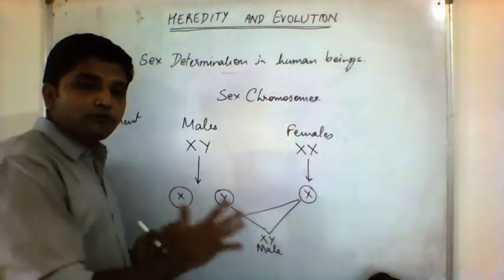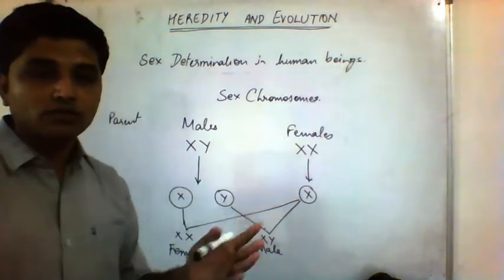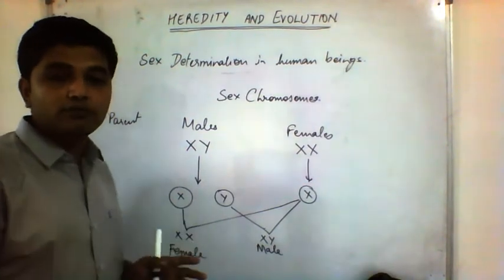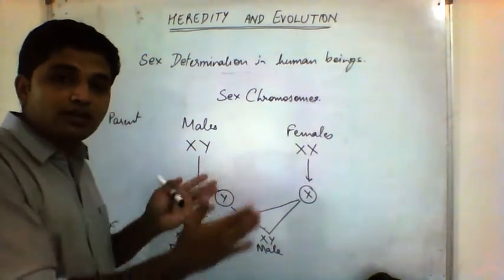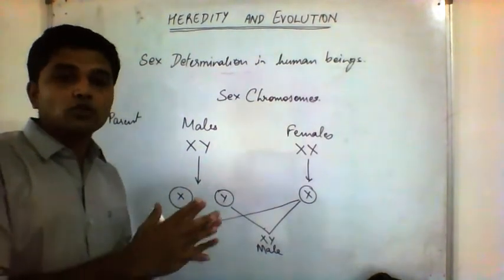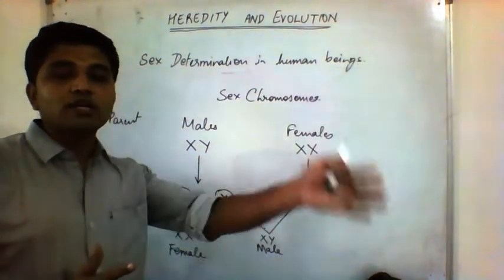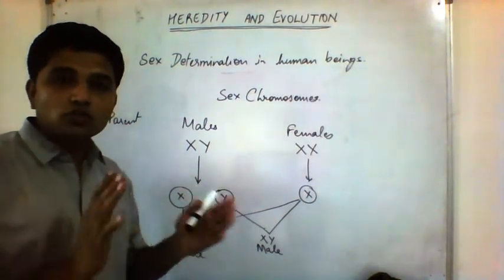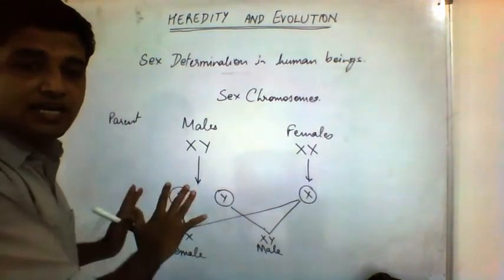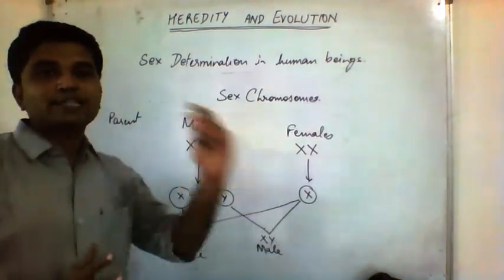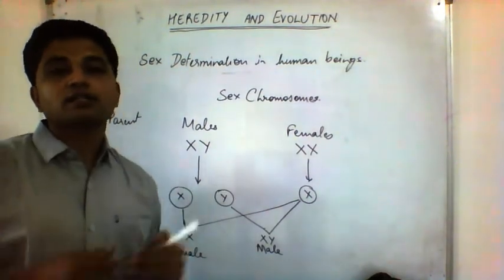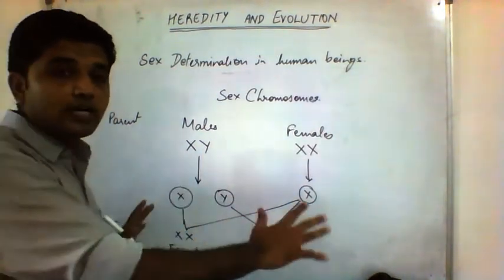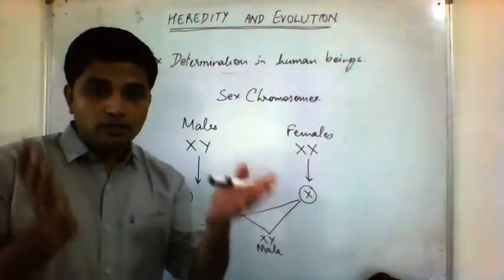Because of this bias in the society, we can't help it. The society's thinking is that females cause a burden to the family, so they want to get rid of the females. That is what has caused the imbalance of the sex ratio. In many places in North India, for every 1,000 males there are only 900 or even fewer females. So the ratio is actually 9:10, which is not the way nature designed. Nature designed it for 1:1, 50% males, 50% females, but it is human interference that has caused the imbalance of the sex ratio. So what has to be done? This does not lead to a healthy society where the male-female ratio is not equal.